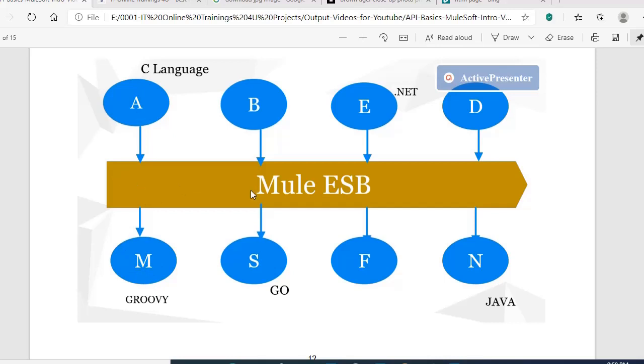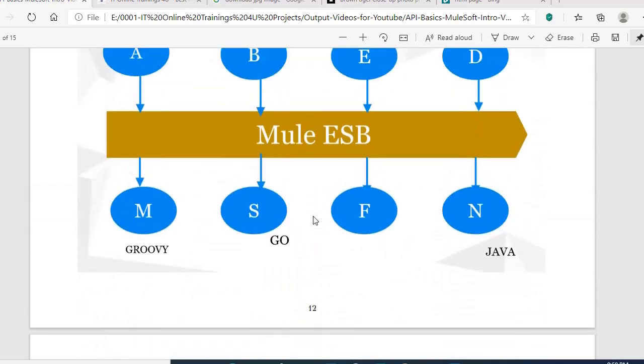So likewise, this ESB will act as a middle layer between all the applications, to let these applications communicate with one another. This makes the developer's journey easy. So ESB is Enterprise Service Bus. Mule ESB is one of the integration services of Mule. Mule is one type of ESB. We have a lot of products in the market, and MuleSoft is one of the popular ones. MuleSoft is actually the popular product for integration in terms of ESB.